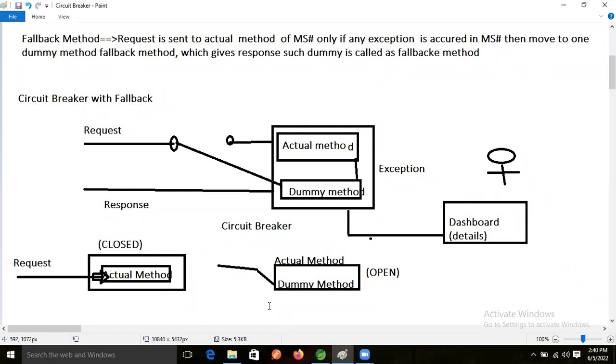Okay. So the circuit breaker is working with the fallback mechanism only, guys, with the open and closed circuit concept. Circuit breaking is working with the fallback mechanism, with the open and closed status.